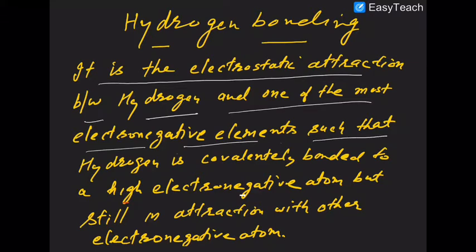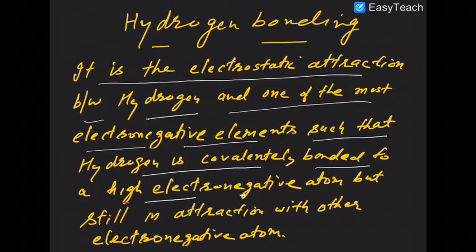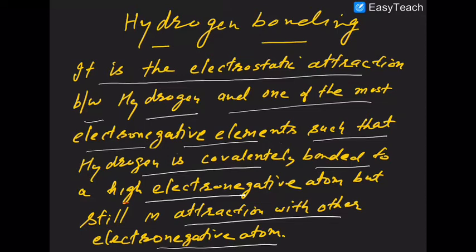Remember the next point: hydrogen is covalently bonded to a highly electronegative atom like oxygen, nitrogen, or fluorine, but is still in attraction with another electronegative atom, that is oxygen, fluorine, or nitrogen. So hydrogen is covalently bonded to one of them, but still in attraction with one of them.